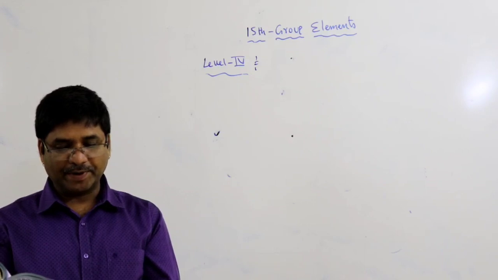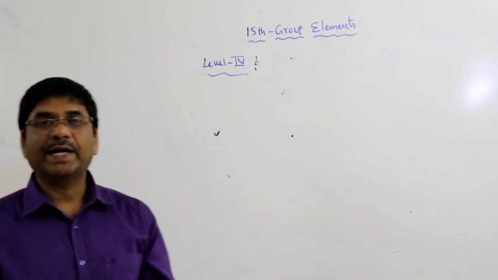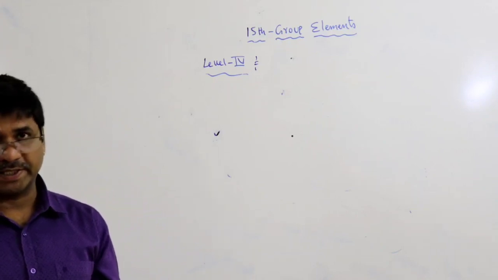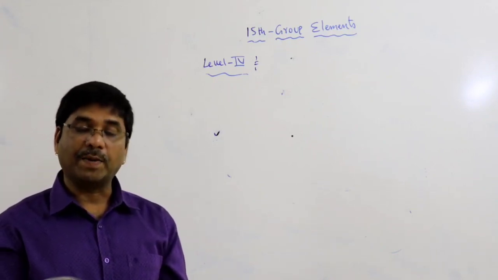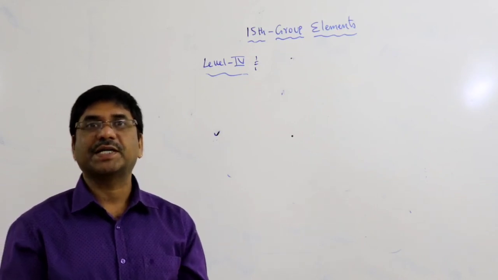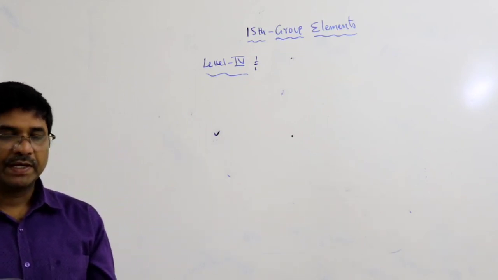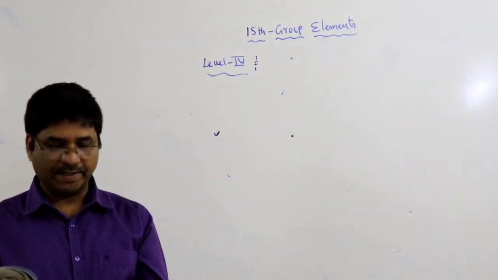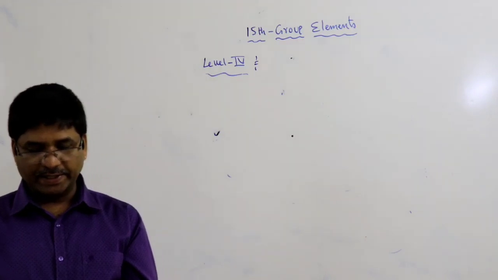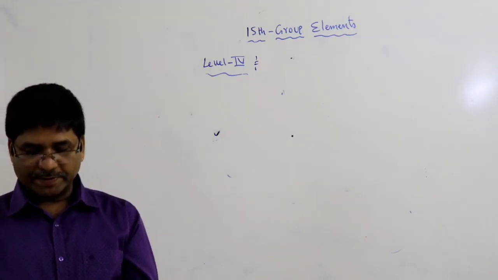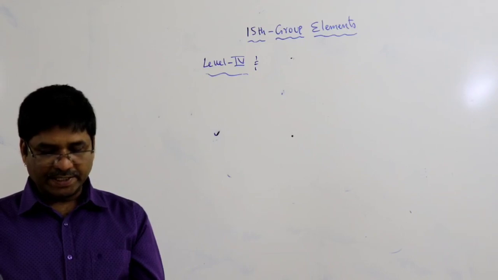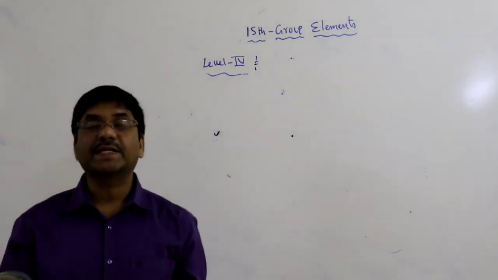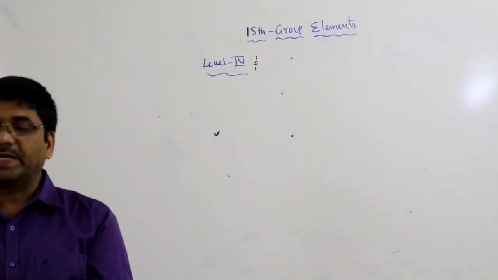Thermal stability and bond angle decrease from ammonia to bismuthine. Thermal stability decreases from ammonia to bismuthine. So which is more thermally stable? Ammonia. So the answer to the ninth question is ammonia. Next, 10th question. Which of the following is a more basic hydride? In the second line you read it: basic nature decreases from ammonia to bismuthine. So which is more basic? Ammonia is more basic.